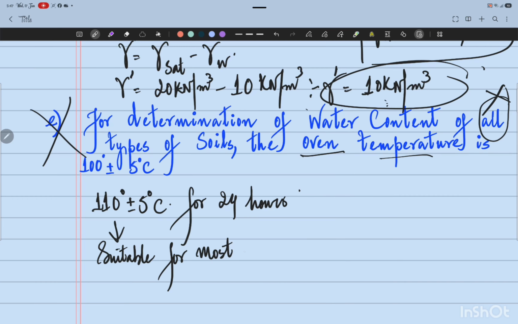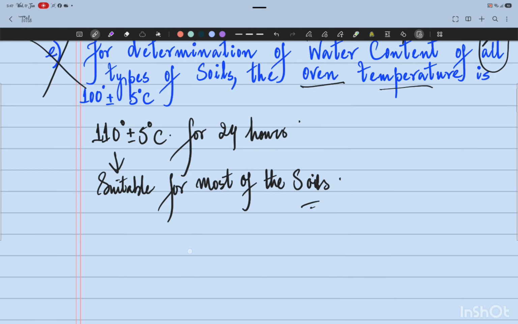This is suitable for most of the soils, as a temperature lower than 110 degrees plus minus 5 degrees centigrade may not cause complete evaporation of water.